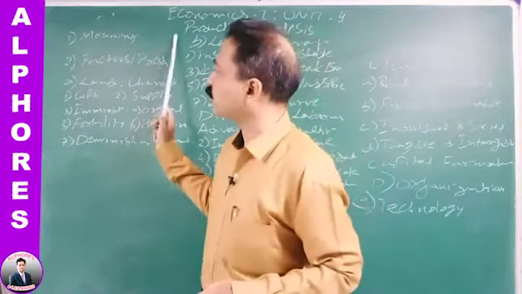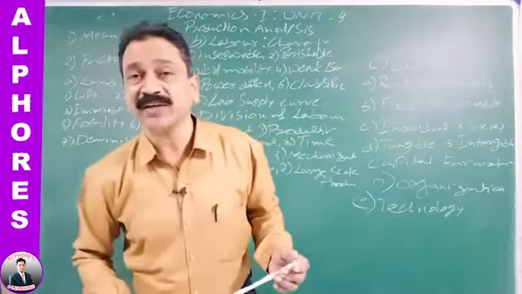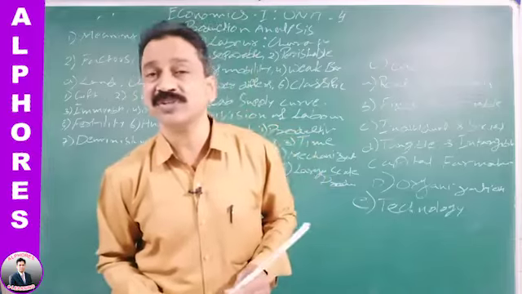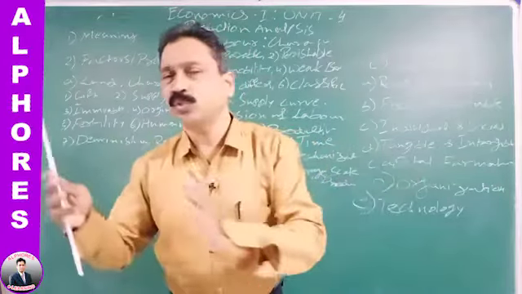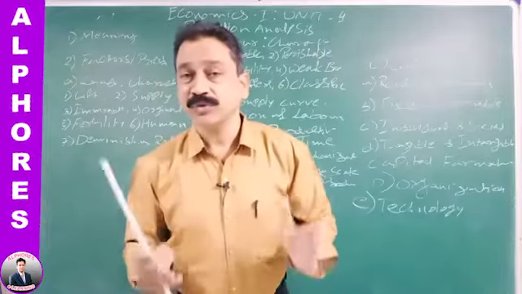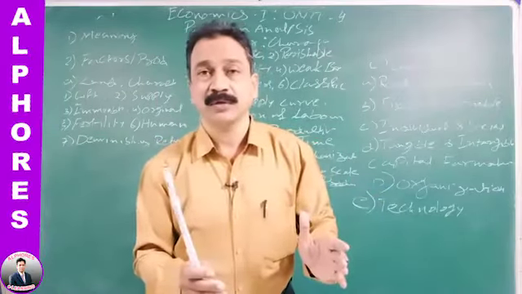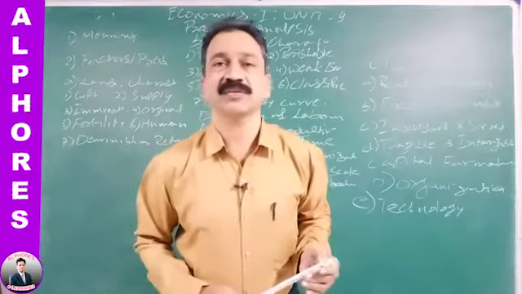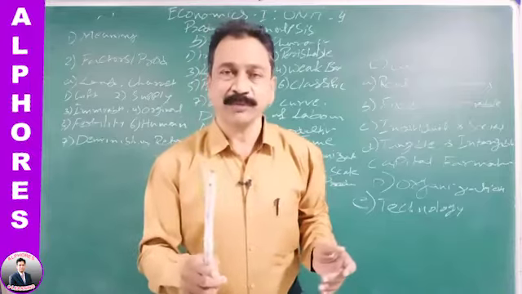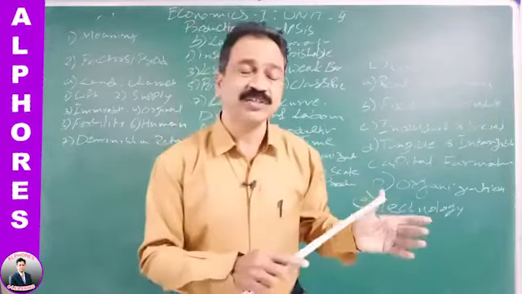And this production always depends on factors of production. What is meant by factors of production? We have seen factors means resources. Without any resources, you cannot do anything. So these factors or resources are going to help one person to produce goods and services. Okay, you got the point? Goods and services are produced with the help of factors of production.